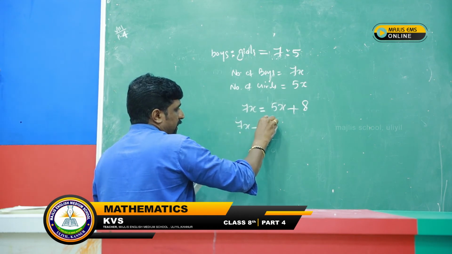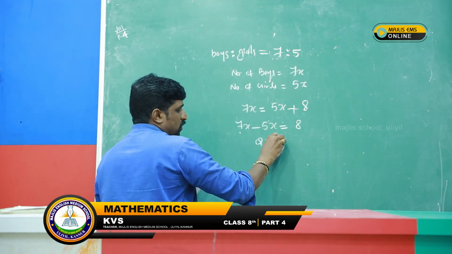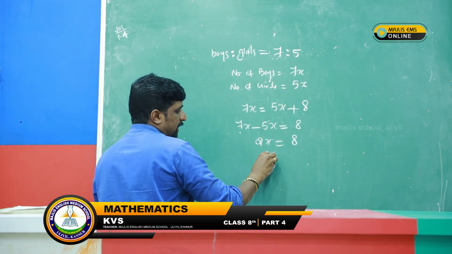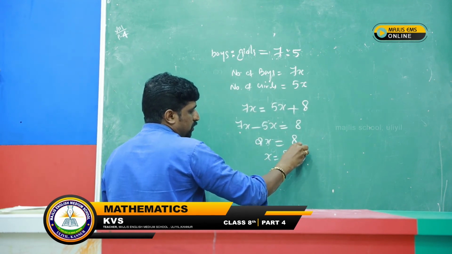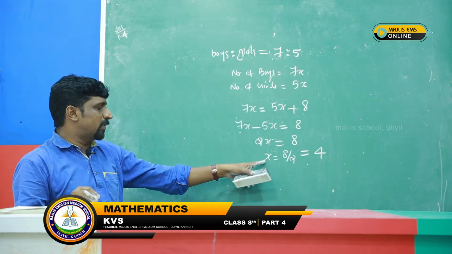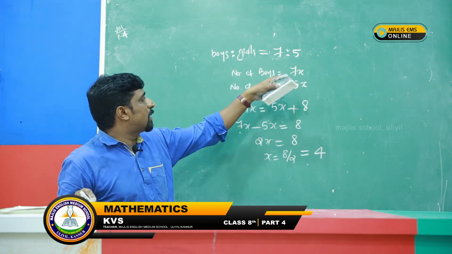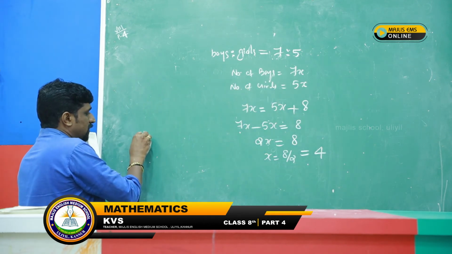7x, minus 5x, equal to 8. That is 2x is equal to 8. Then x is equal to 8 by 2. You got the answer 4. The value of x is equal to 4. Then we can find out the number of boys and the number of girls.